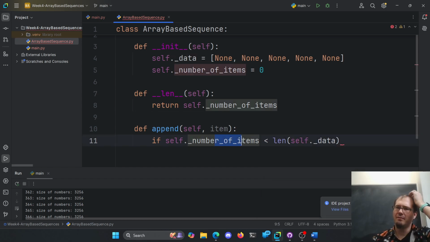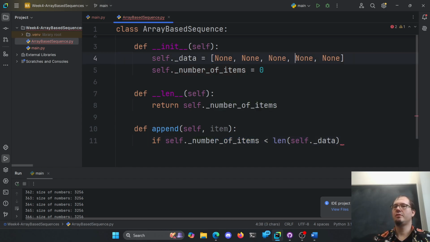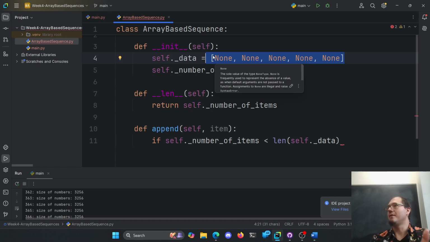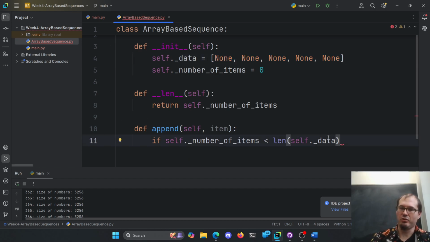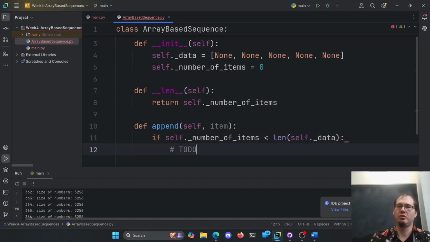So if I have 5 items, index 0, index 1, index 2, index 3, index 4, is 5 less than the length of this? Well, 5 is not less than 5. We're out of space. 5 equals 5. There's no room here. So if we don't have room, then let's just leave it to do add more space.